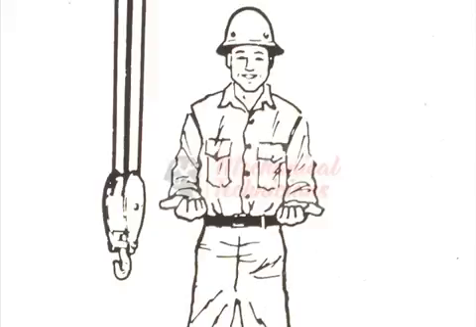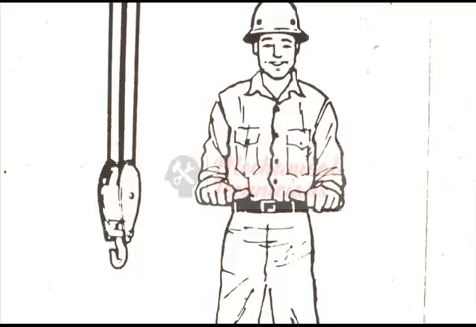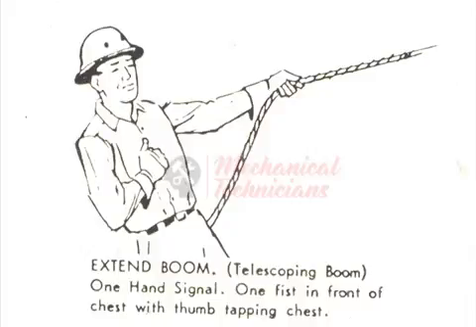Extend boom, telescoping booms. Both fists in front of body with thumbs pointing outward. Retract boom, telescoping booms. Both fists in front of body with thumbs pointing toward each other. Extend boom, telescoping boom, one hand signal. One fist in front of chest with thumb tapping chest.